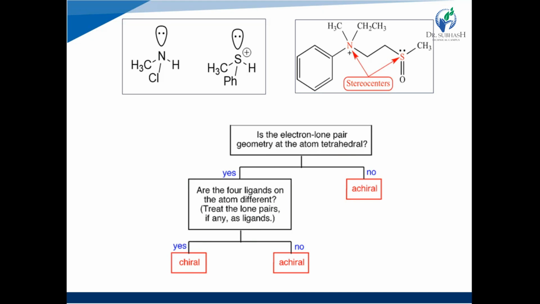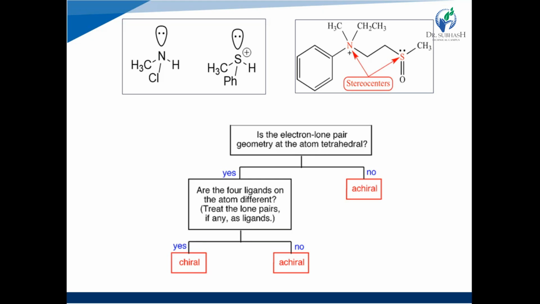Presence of non-bonded or lone pair of electrons, how is it considered as a ligand, right? See, is the electron lone pair geometry at the atom tetrahedral? First observe the molecule and see whether the lone pair of electrons, if present, is tetrahedrally present or not. If the lone pair of electrons is tetrahedrally present on the atom, then it is considered as part of a chiral molecule, right? But if it is not tetrahedrally present, then the compound is achiral, right?